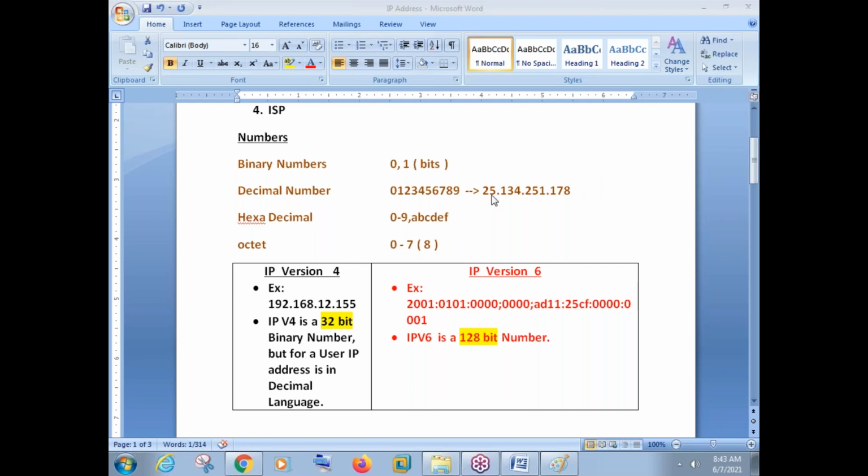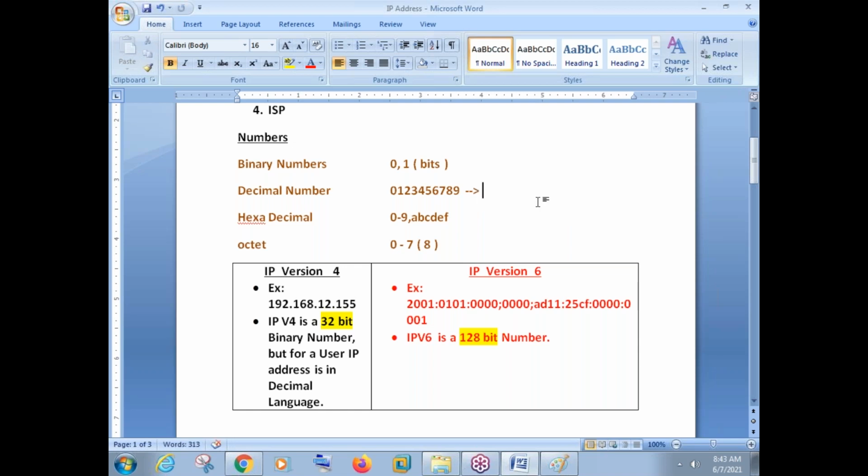But for a machine, 25 will be in binary, dot 134 will be in binary, dot 251 and dot 178, everything will be in binary. The machine will understand only the binary language, and the user will understand the decimal language. So for that reason, in the background it is binary, but on the front side it is decimal.